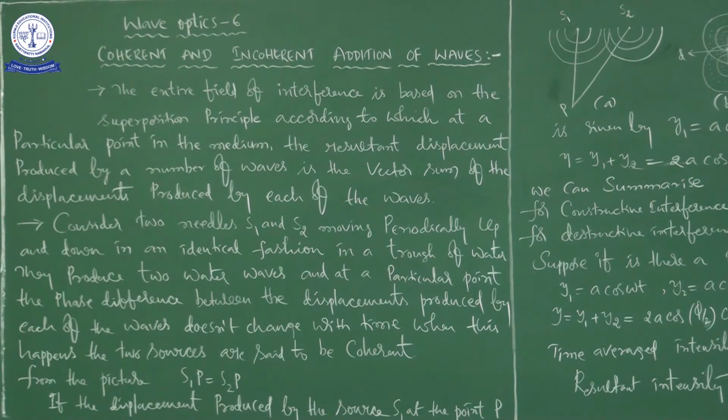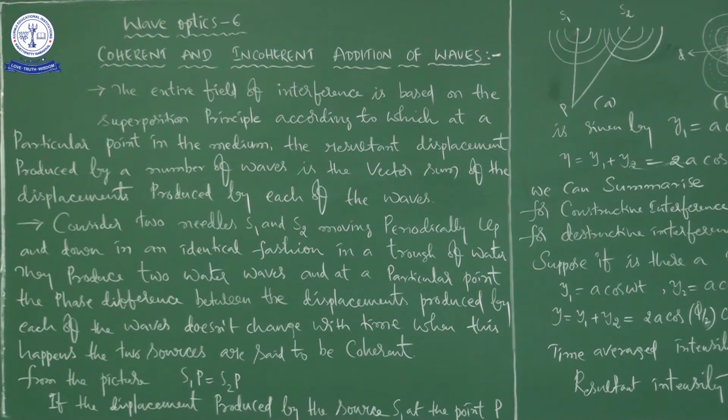First of all, what is meant by coherent waves and what is meant by incoherent waves? Afterwards, what is the superposition principle? And then, what is meant by interference? There itself, what is constructive interference and what is destructive interference? With constructive and destructive interference, what happens in different situations? These are all we are going to discuss in this class.